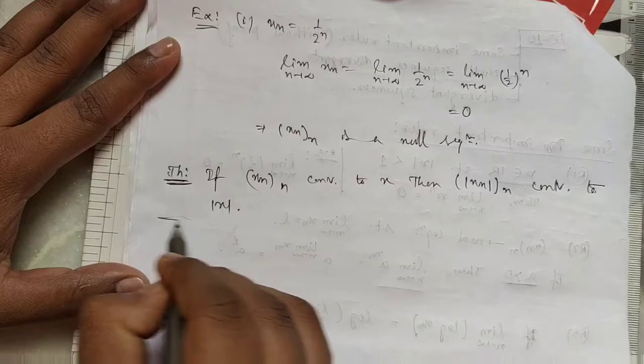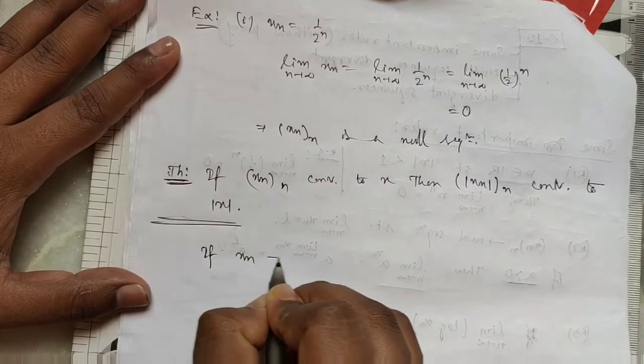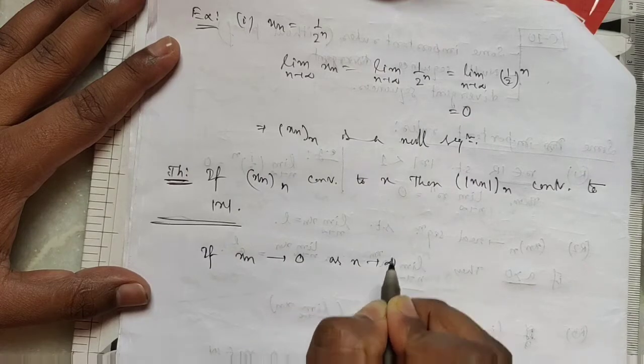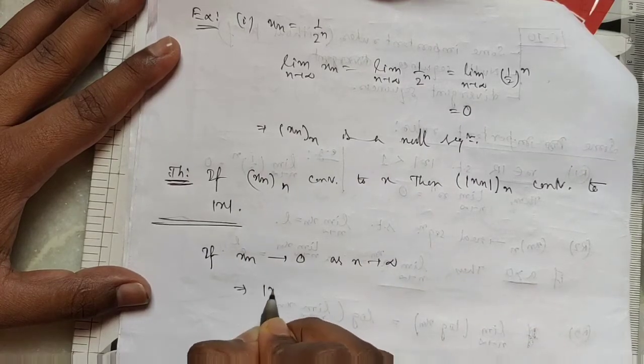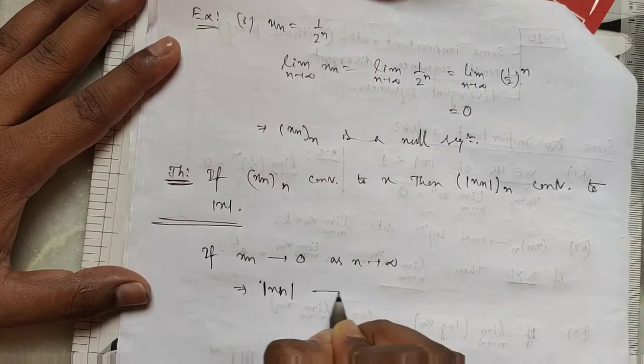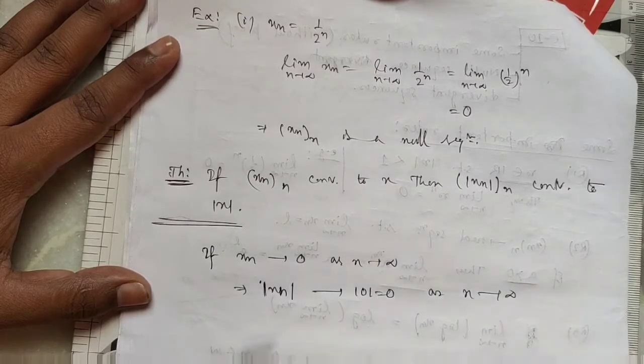So using this theorem, we say that if xn converges to 0 as n tends to infinity, this implies mod xn converges to mod 0, that is 0, as n tends to infinity.